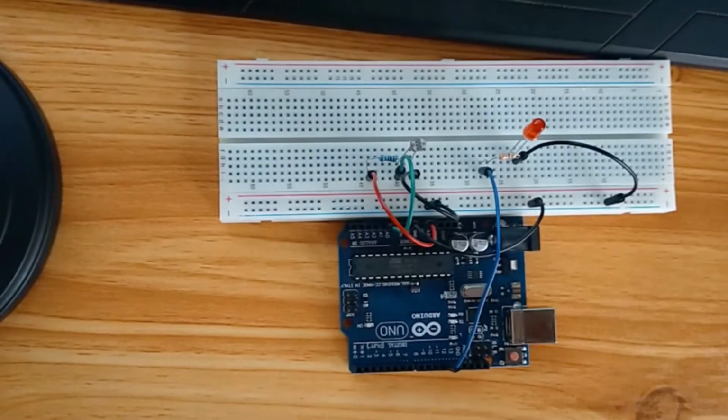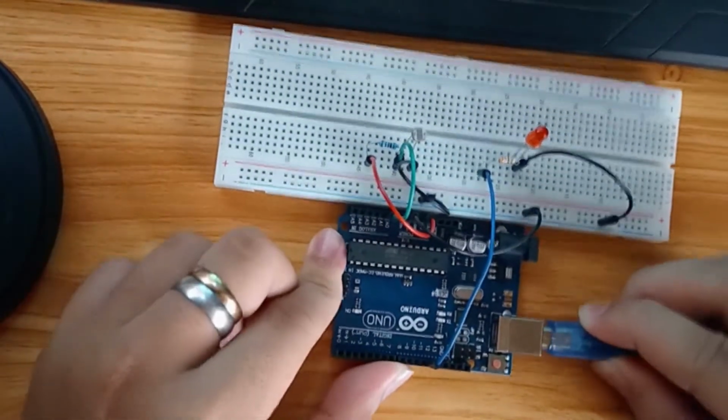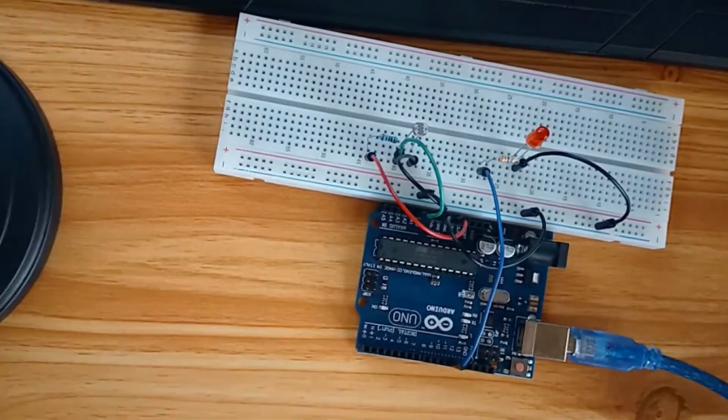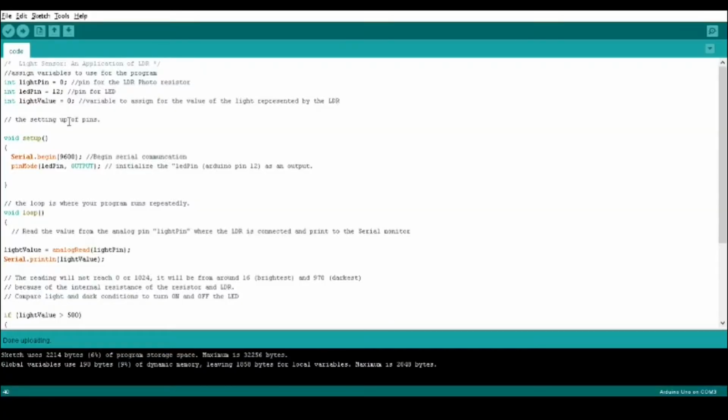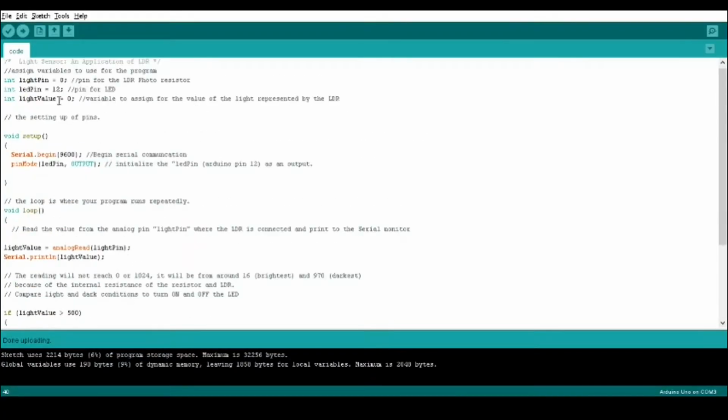Then after building the circuit, we need to connect the Arduino to the PC and upload the program written for the project.